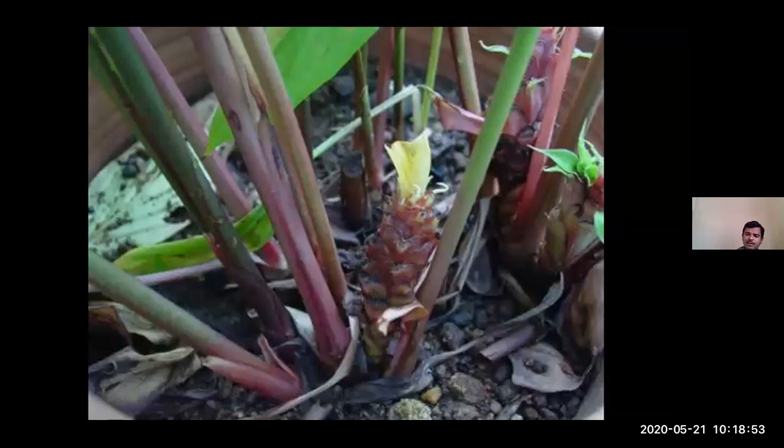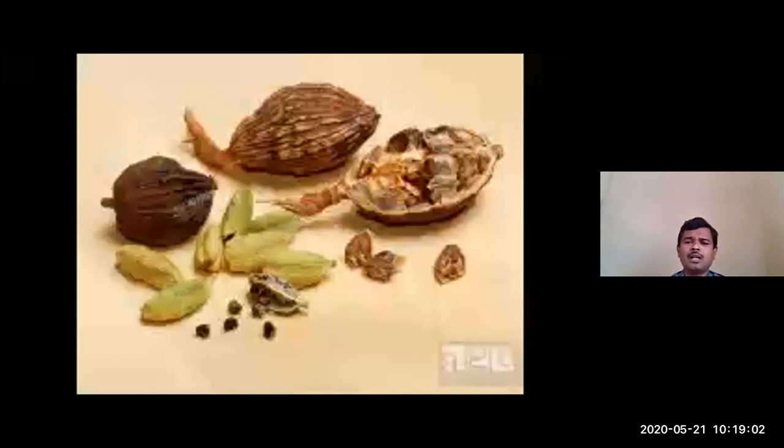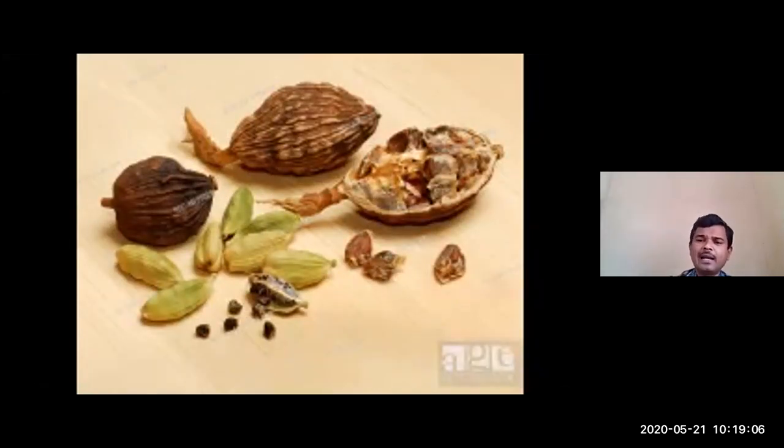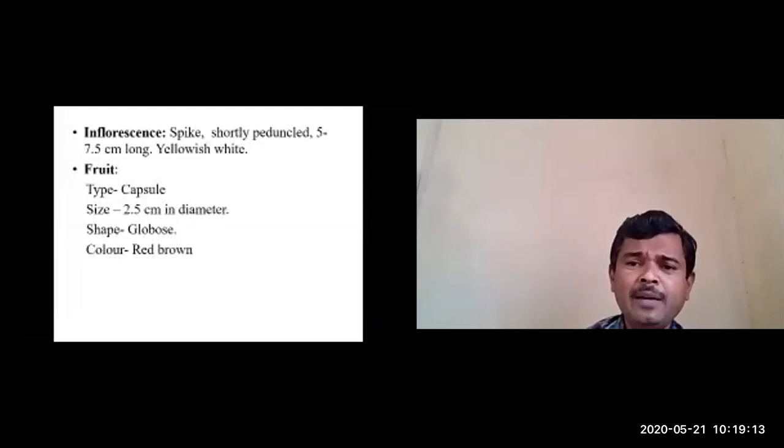The type of fruit is capsule. You take the section, and you can get it like this. So you can compare Sukshma ELA with Brahat ELA. Sukshma ELA fruits are smaller in size, whereas Brahat ELA fruits are bigger in size. The inflorescence is a spike. It is an erect spike, shortly peduncled, 5 to 7.5 centimeters long.